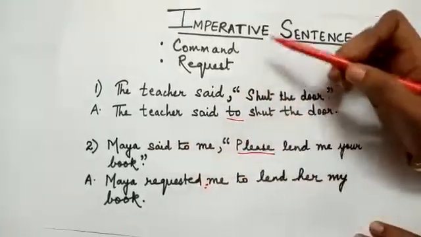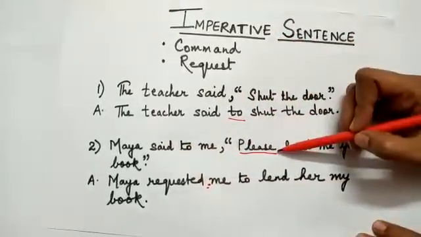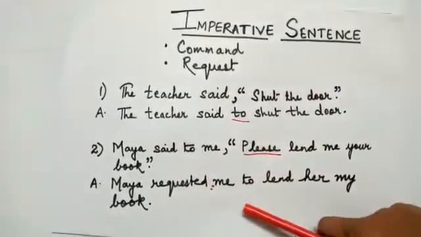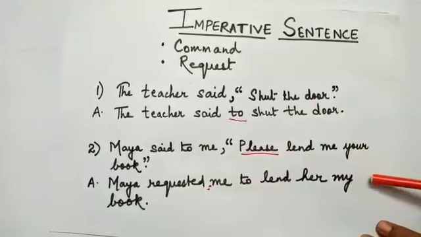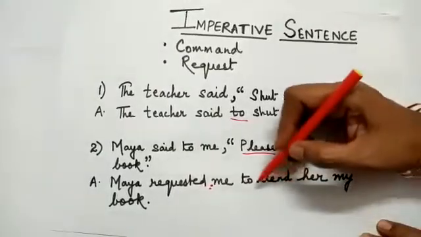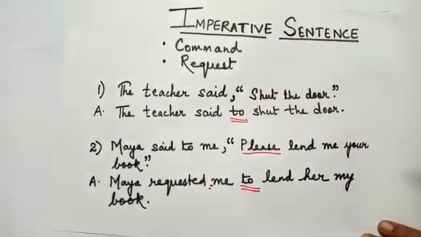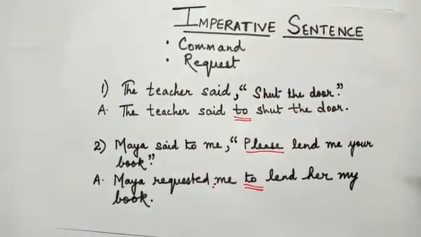Why? Because it is an imperative request sentence. So the answer will be, Maya requested me to lend her my book. Again here the word to is used in place of the connective that.